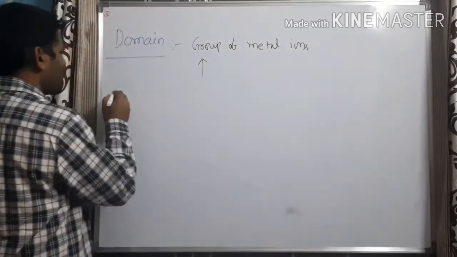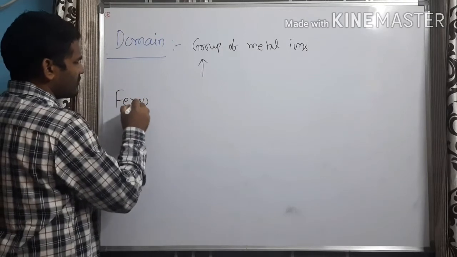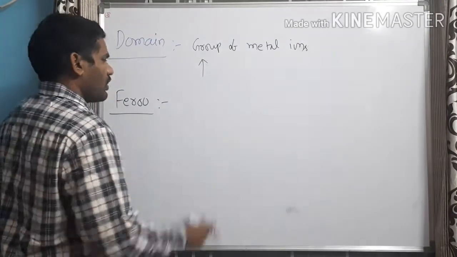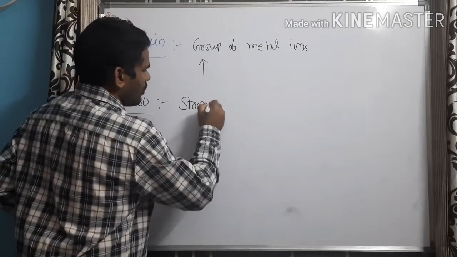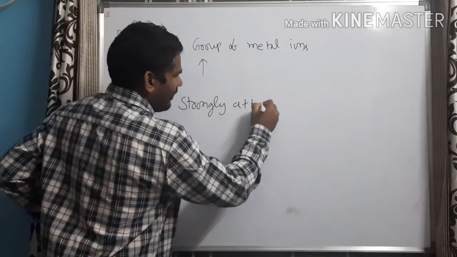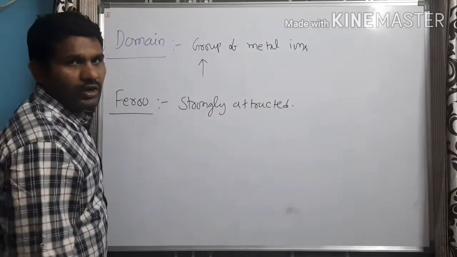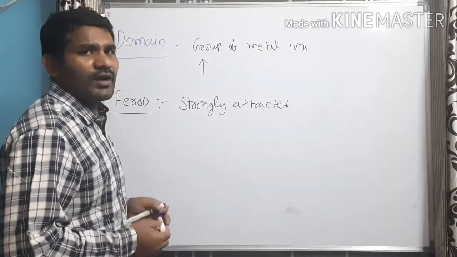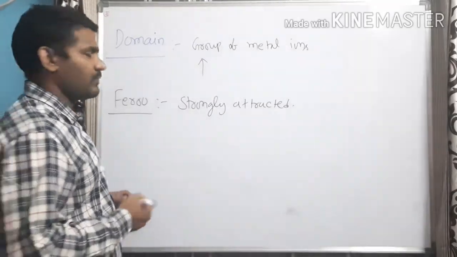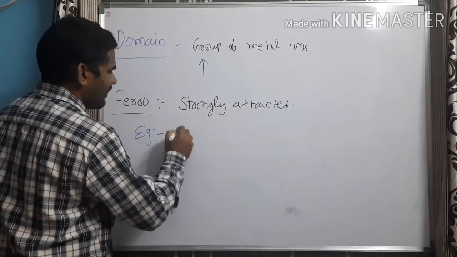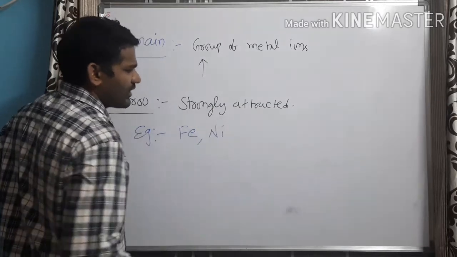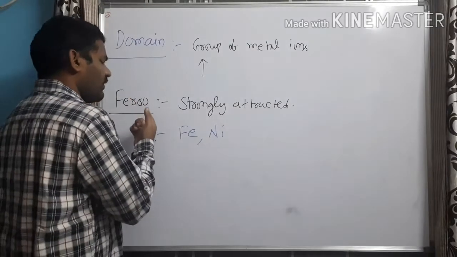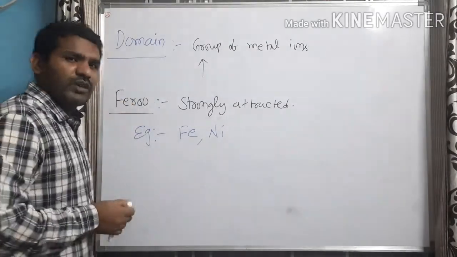Now, let us try to understand about ferromagnetic substances. What is ferromagnetic substances? Solids which are strongly attracted by the magnetic field are called as ferromagnetic substances. Iron and nickel are very good examples of ferromagnetic substances. Now let us try to understand this ferromagnetic substances in terms of domains.